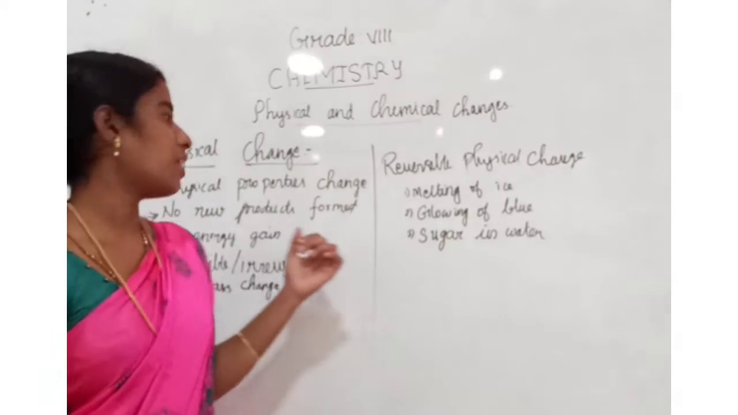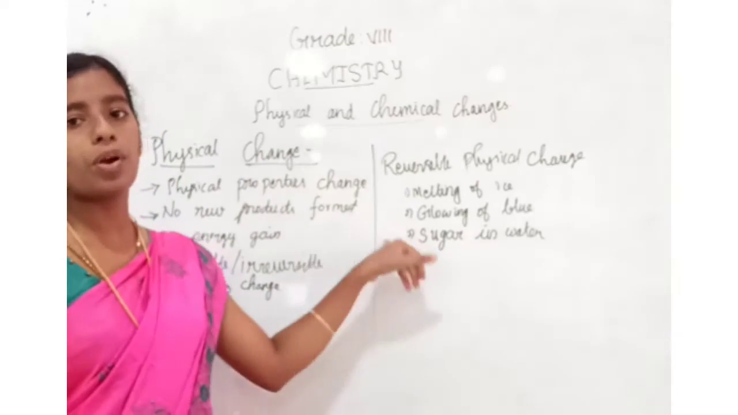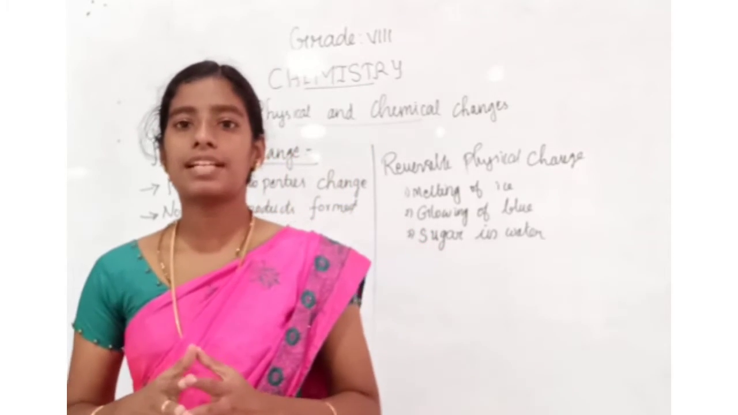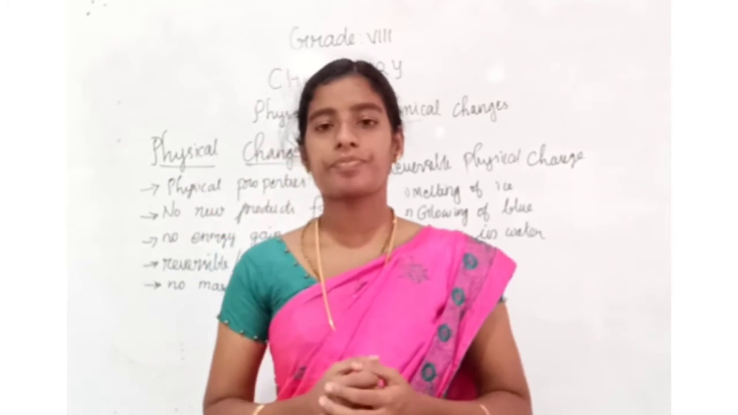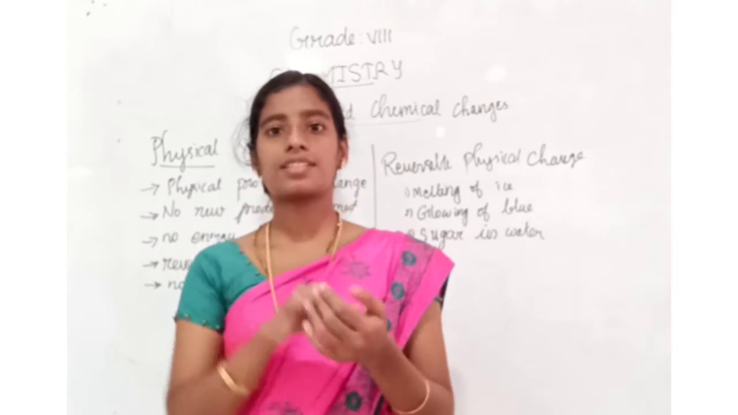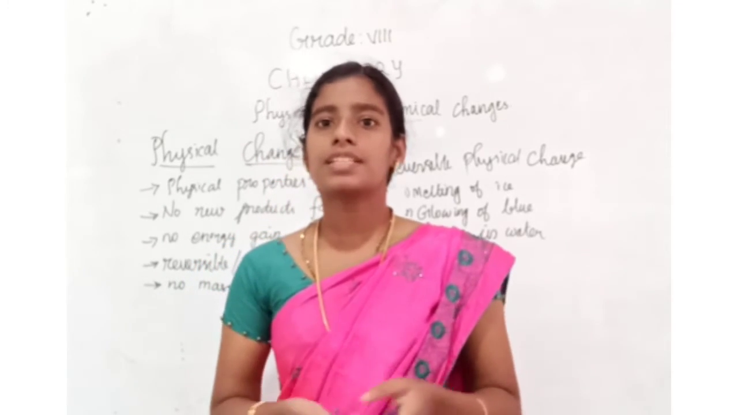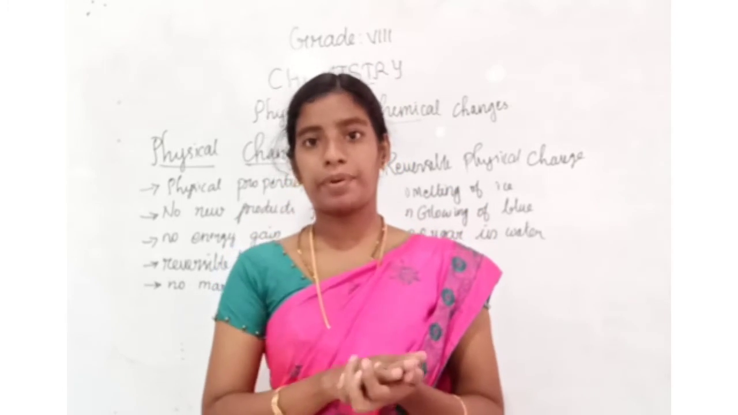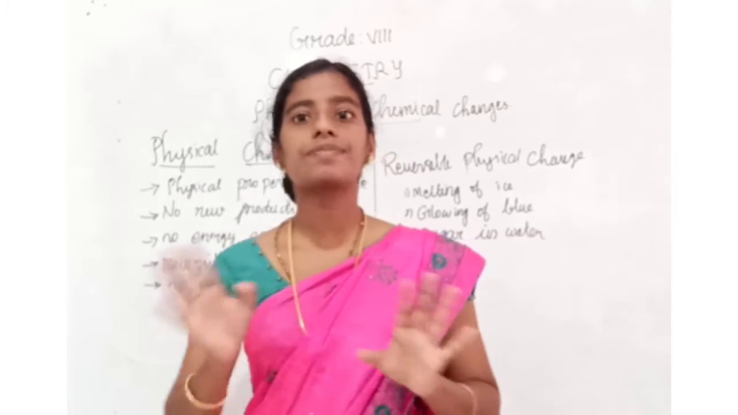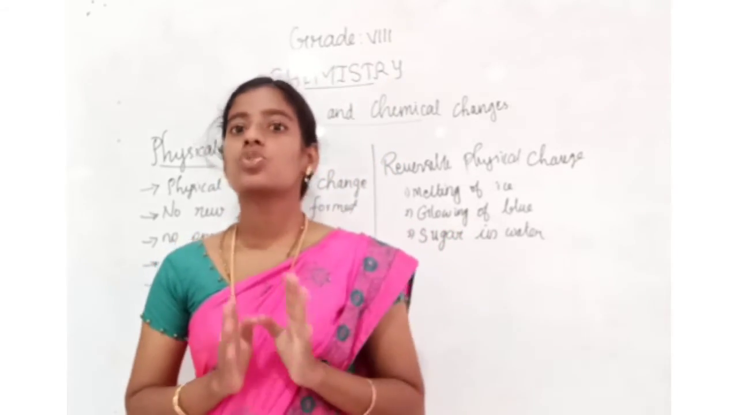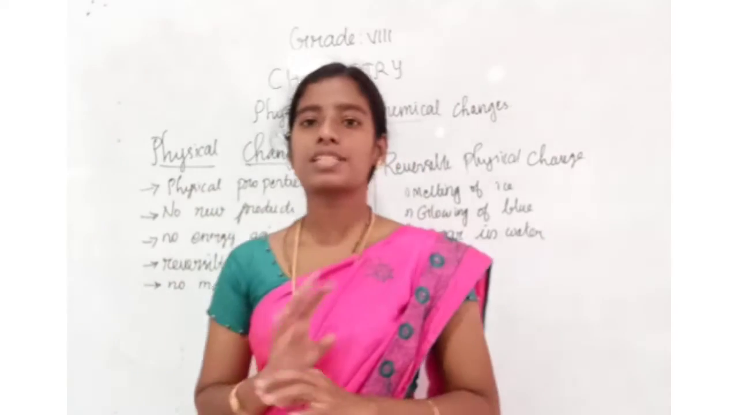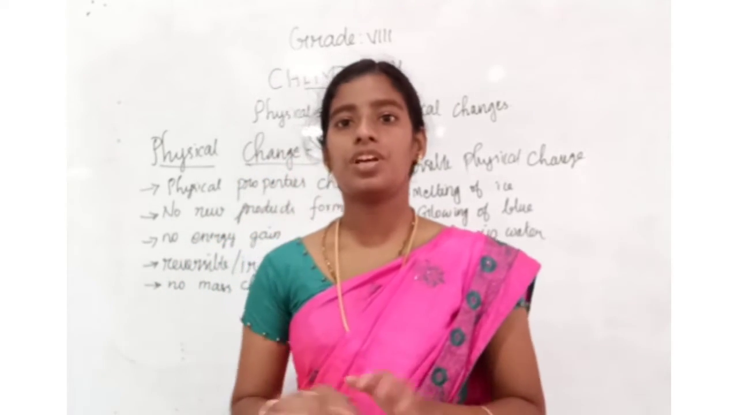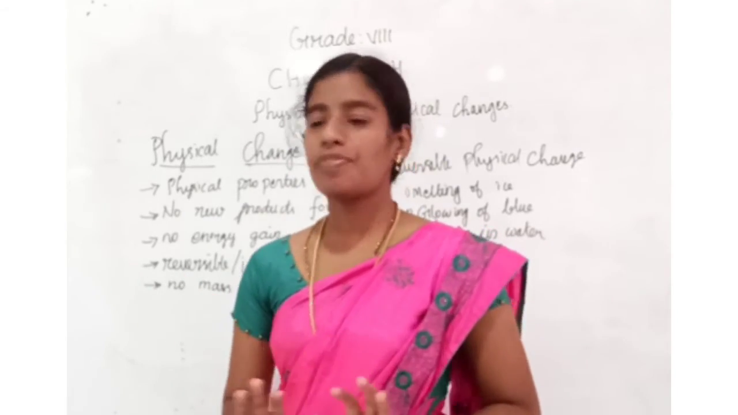And the next property of physical change is no new products are formed. For example, consider the shirt. You are folding the shirt. What will happen? The same substance, same cloth will be changing its shape, but the chemical properties will not vary. So, no new products formed. The same substance, just the physical property is changed. No new substance will be formed.